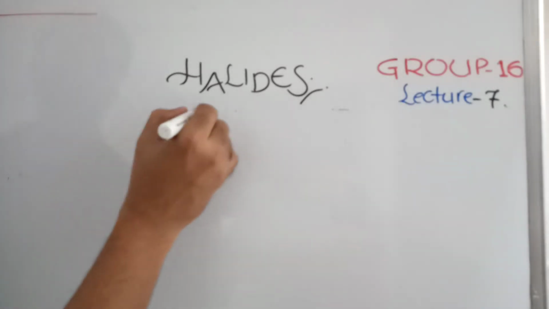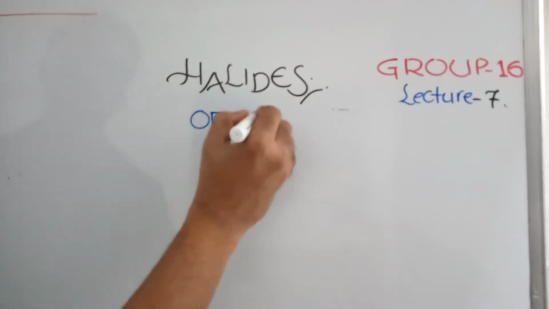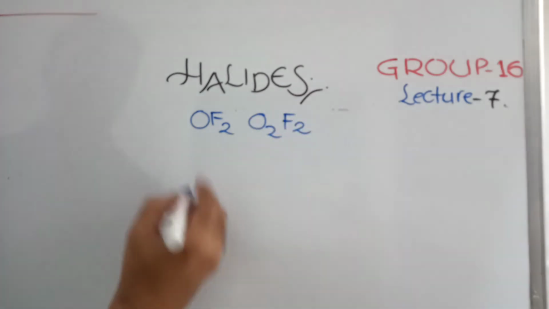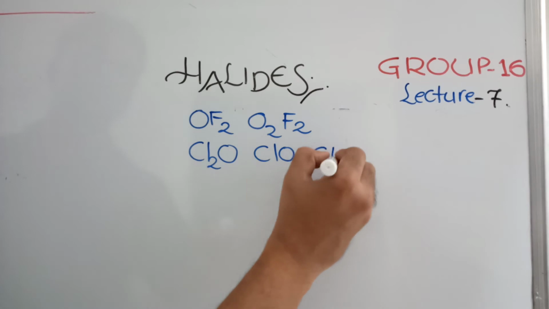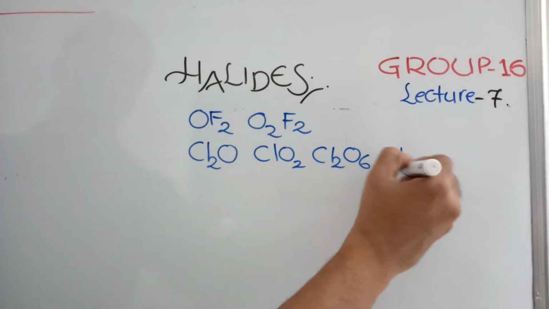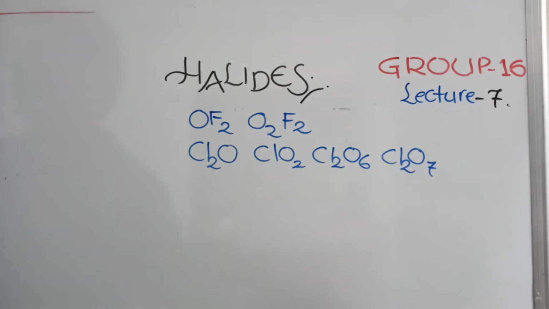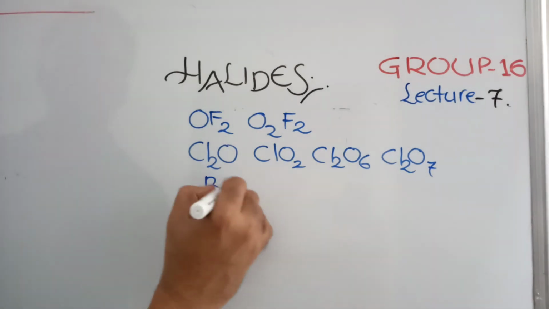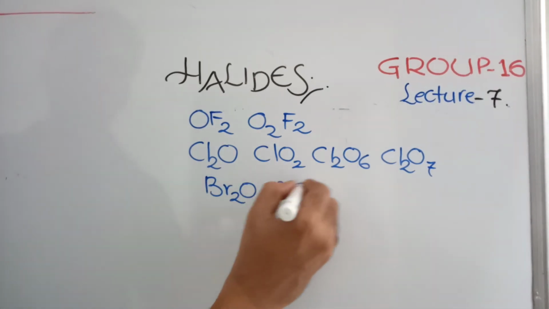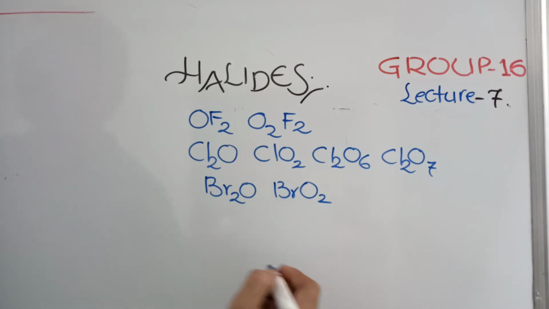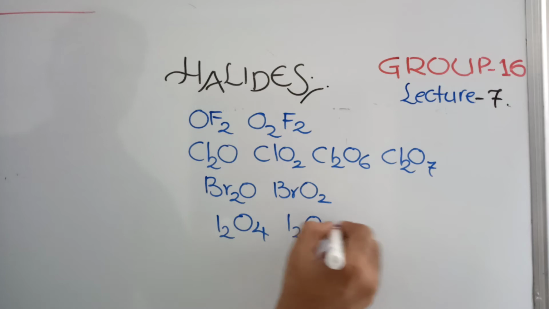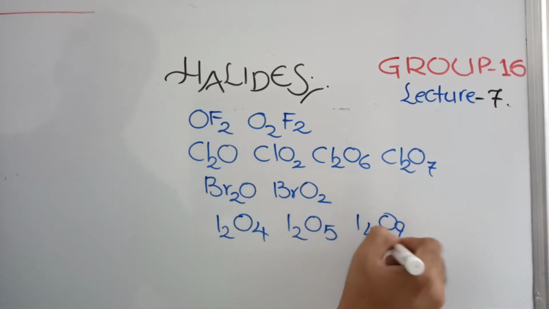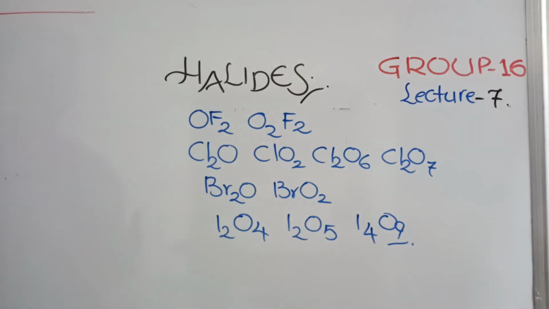Oxygen can form OF2, O2F2. With chlorine, Cl2O, ClO2, Cl2O6, Cl2O7. With bromine, Br2O, BrO2. With iodine, I2O4, I2O5 and I4O9. This is generally formed in reaction with ozone. Iodine when it reacts with ozone forms I4O9.